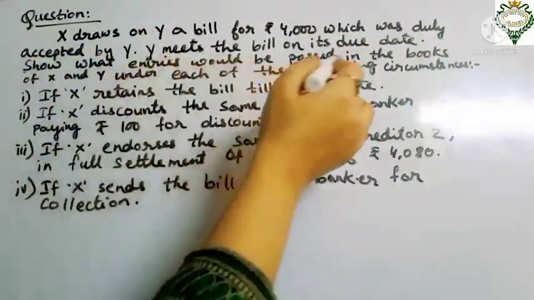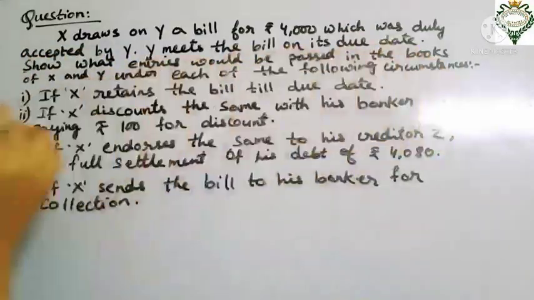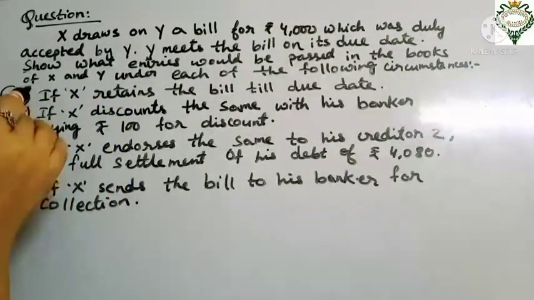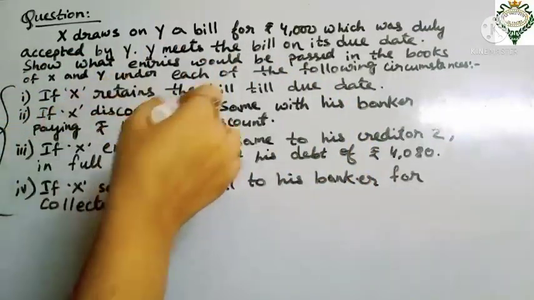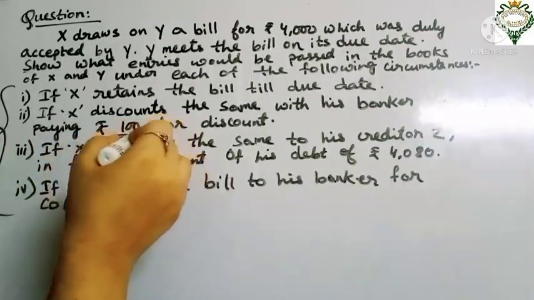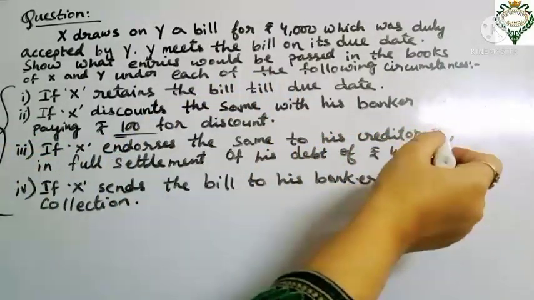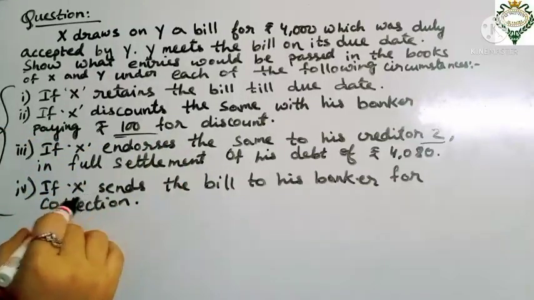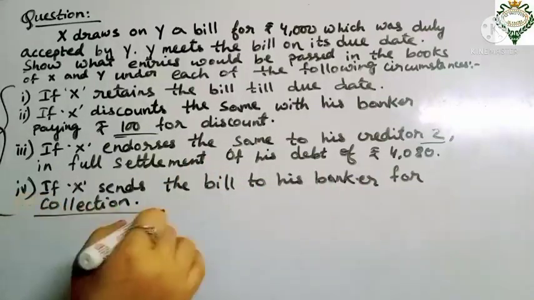So show what entries would be passed in the books of X and Y under which of the following circumstances, means these four circumstances we have to pass the journal entries. First, if X retains the bill till due date, what will be the entry for that? Second, if X discounts the same with his banker paying rupees 100 for discount, that will be the discounting charges, so what entry we have to put for the discount? Third, if X endorses the same to his creditor Z, what will be the endorsement entry? And fourth, if X sends the bill to his banker for collection, what entry we have to pass.